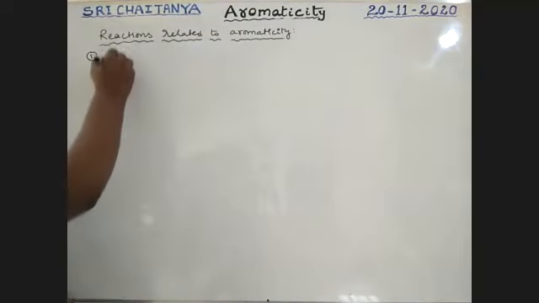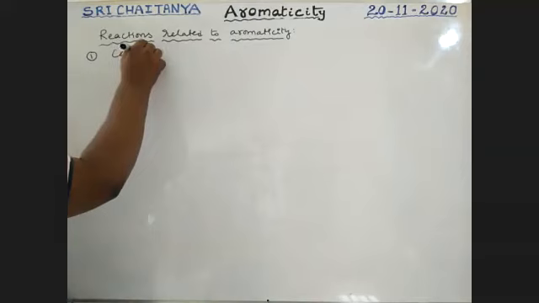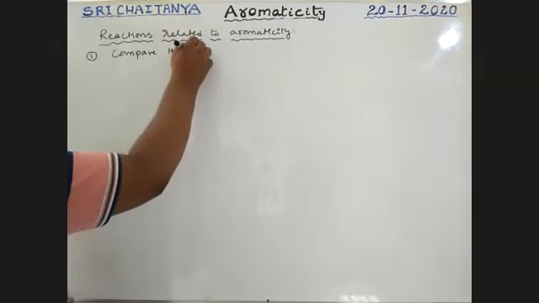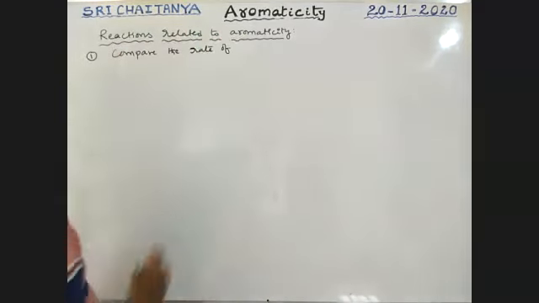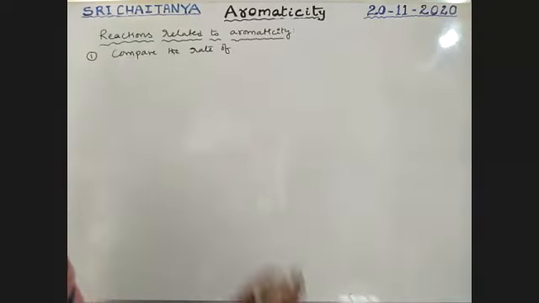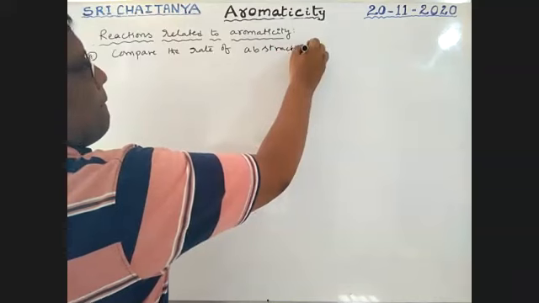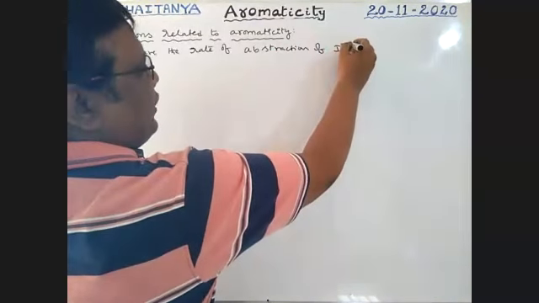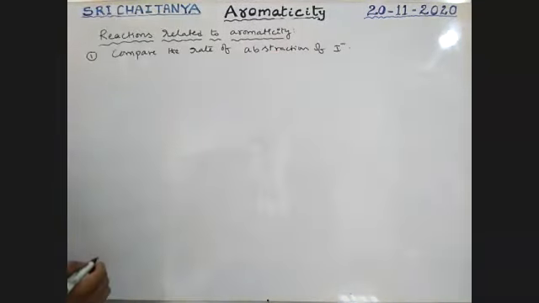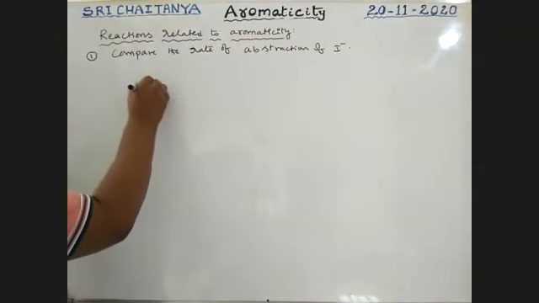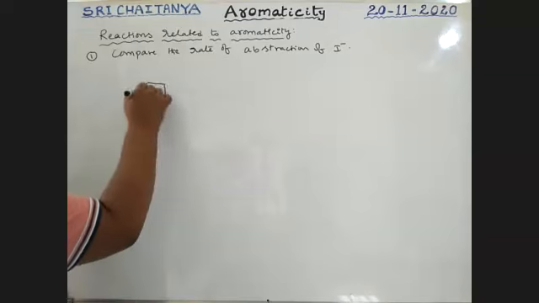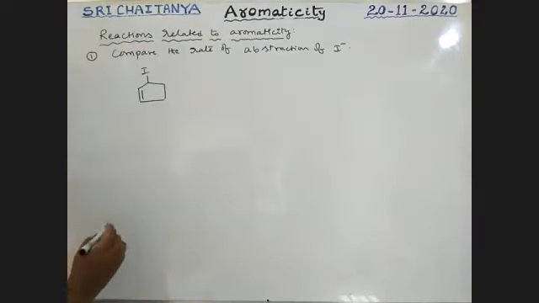Compare the rate of abstraction of I minus ion in the following compounds. I am taking the compounds. See here. This is an ionic iodo compound.